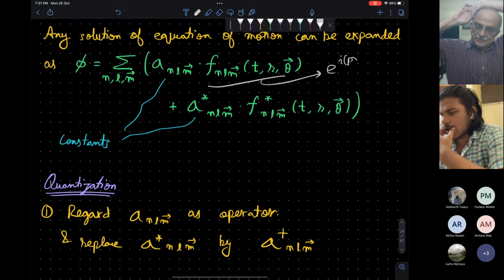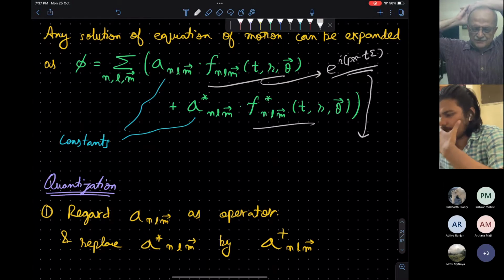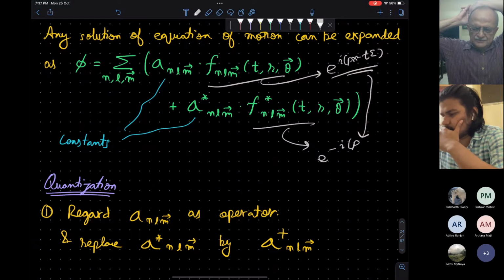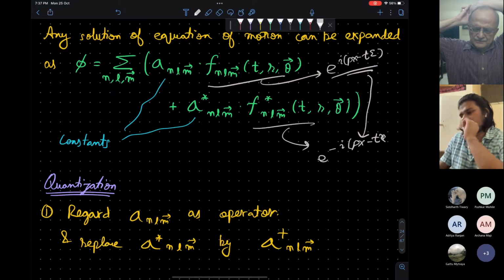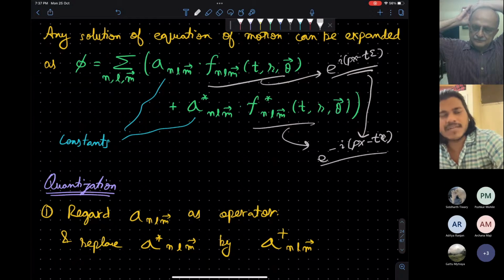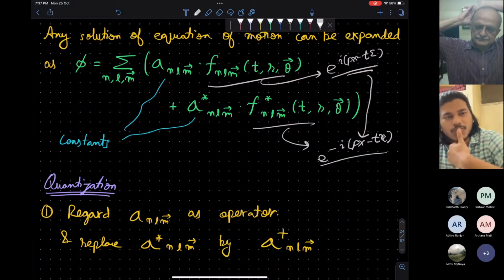I think you are putting together too many things. I think this is fine. Yeah, it is true that a particle is traveling in backward time, but also in the opposite direction. So maybe that will compensate.